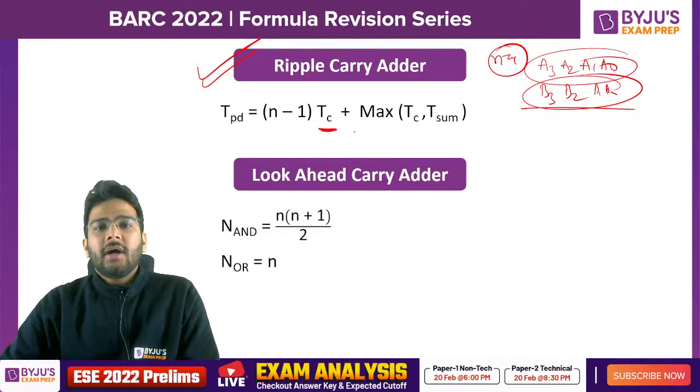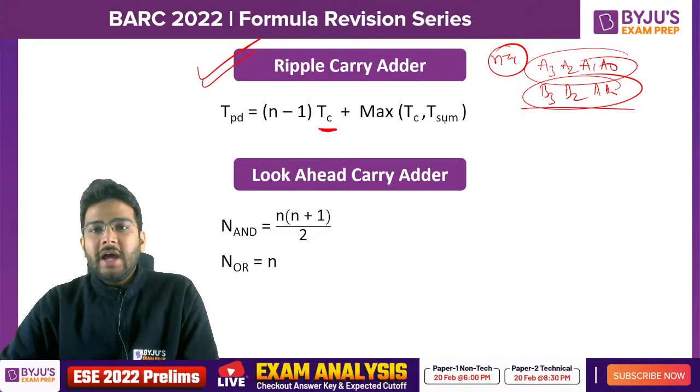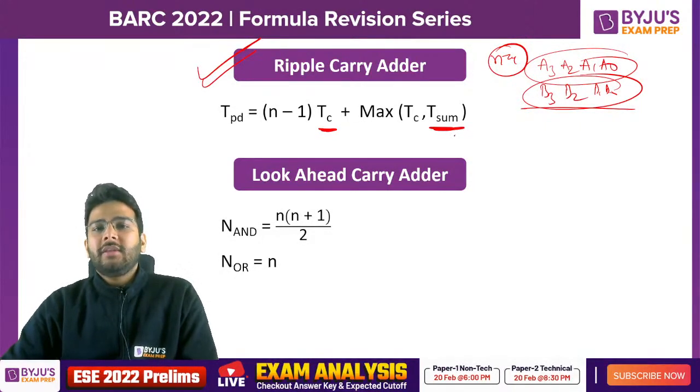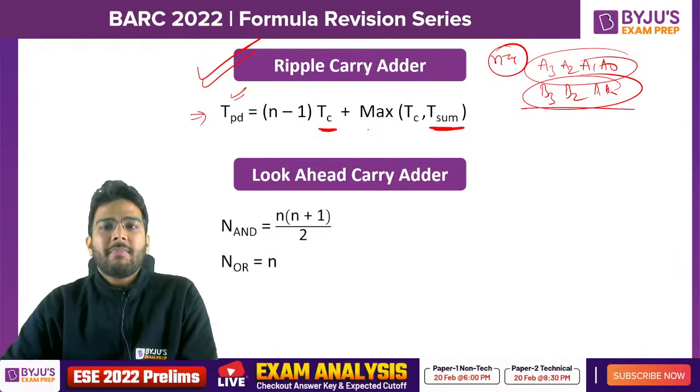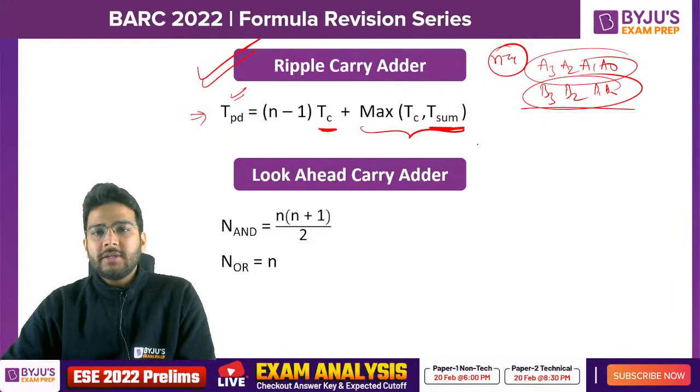Tc is the time taken to generate the carry. Tsum is the time taken to generate the sum bit. Okay, so here total propagation delay, this is the formula: (n minus 1) into Tc plus maximum of Tc comma Tsum. Directly formula based questions will be asked.